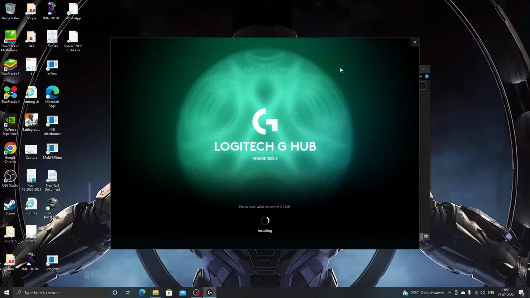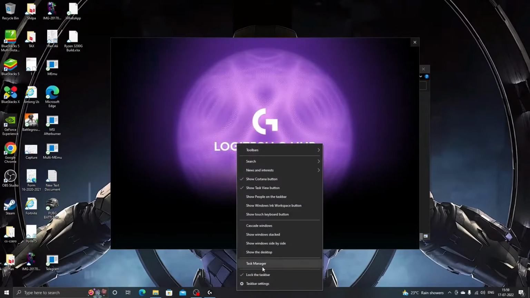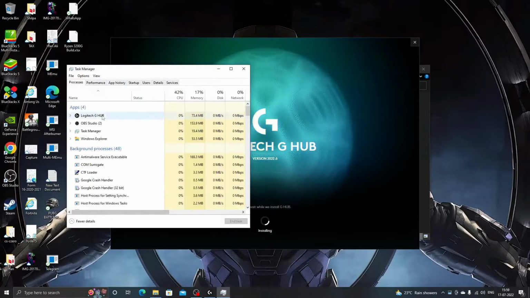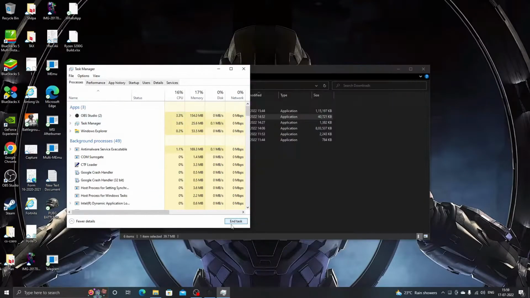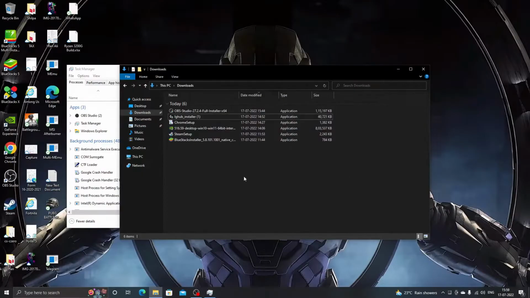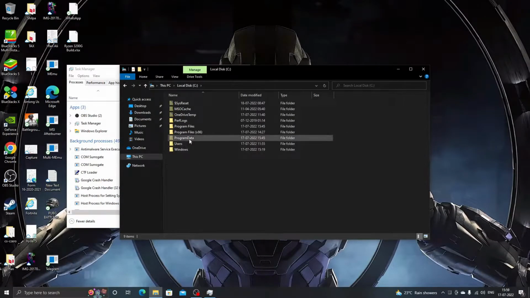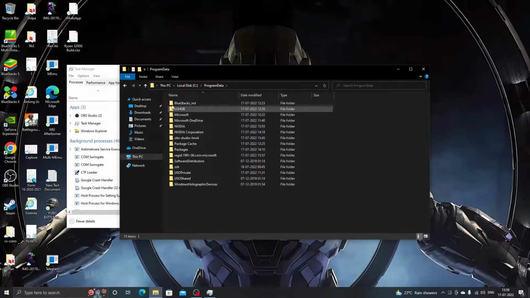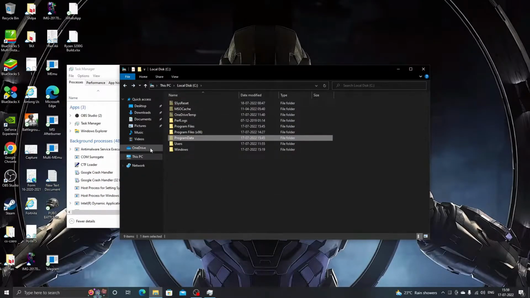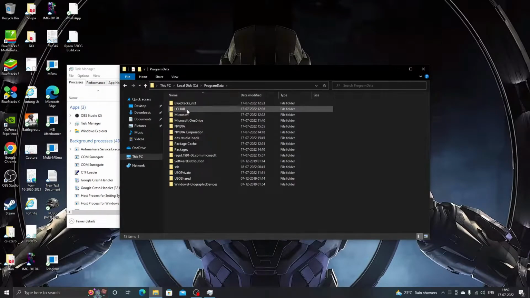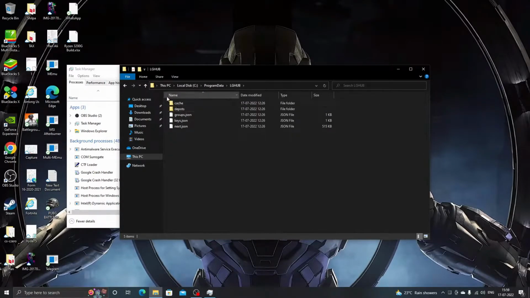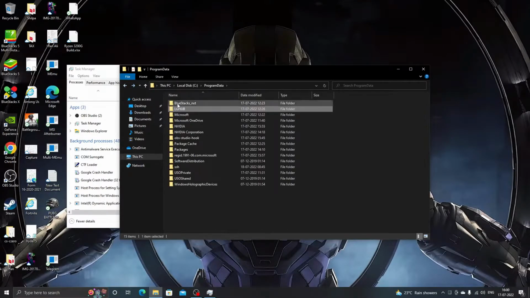Let's first close this. This isn't working. Okay, let's end the task from Task Manager. Now let's go to C drive, ProgramData folder. Let me show you again here. Let's go to C drive, ProgramData folder, click on the Logitech folder.